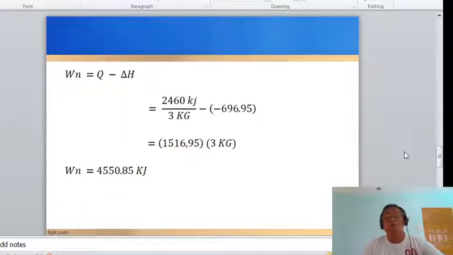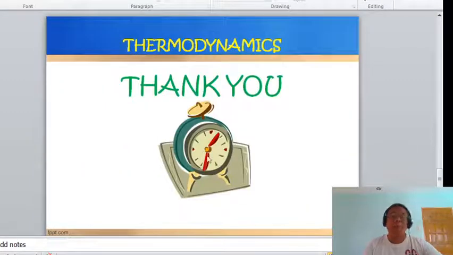So and then getting now the non-flow work. So that is Q minus delta H. Okay. So 2,460 kilojoules divided by 3 kilograms of steam, minus the change in enthalpy. So the answer now is 1516.95. Okay. Or simply the work non-flow is 4550.85 kilojoules. Okay. So thank you very much, class.